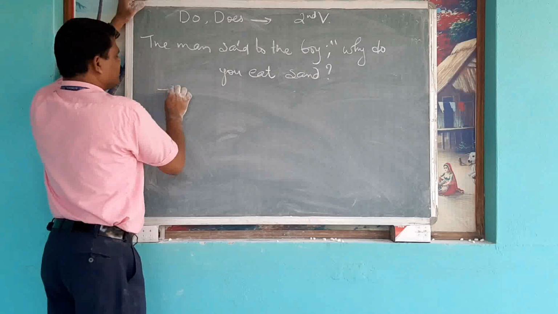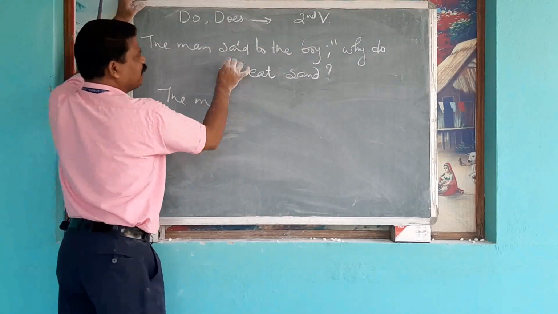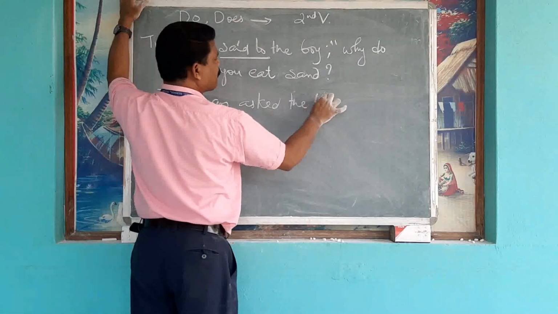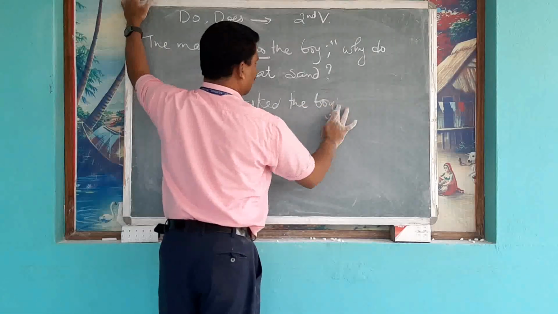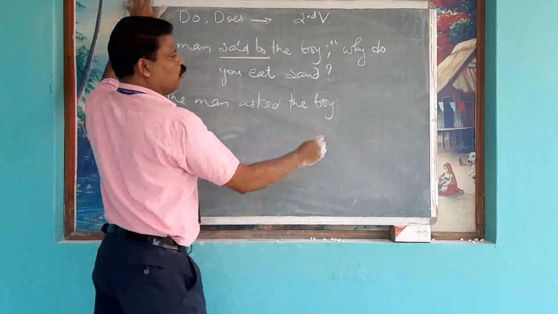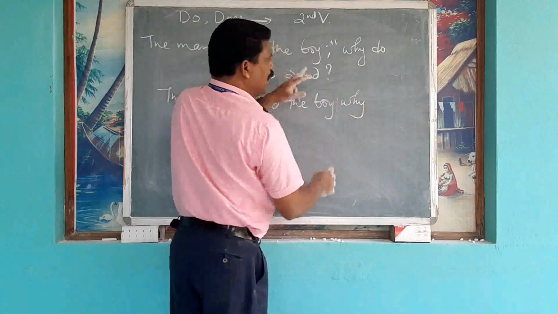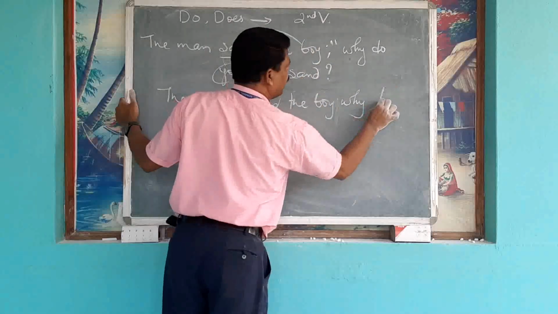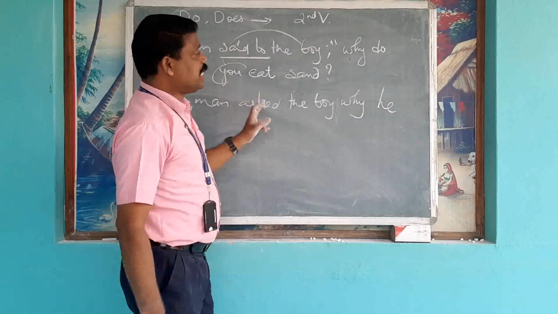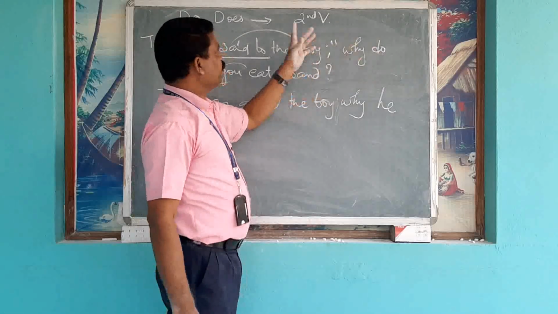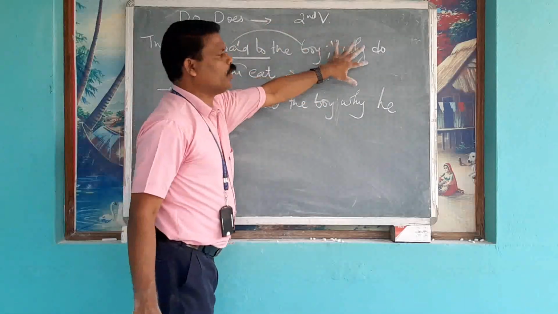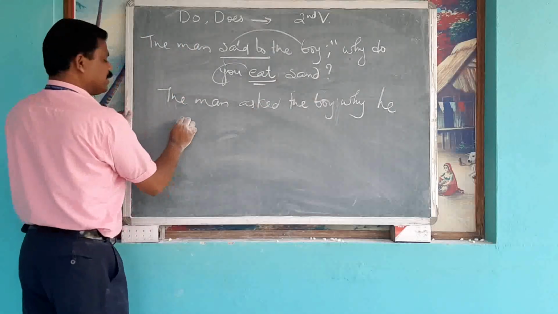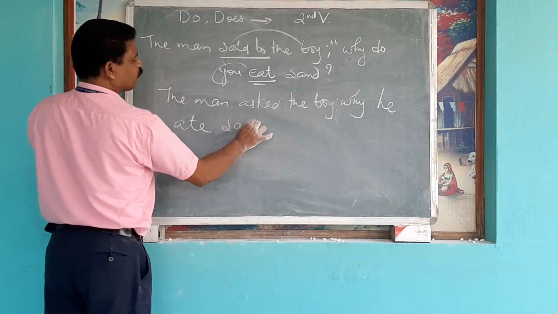Here, the man asked the boy, question word, why? So, you know, after question word we have to write the subject, you, changes into he. Then auxiliary would do it. So here we have noticed that अगर question में do or does है तो we have to change the verb into second form. Eat का second form, ate sand.